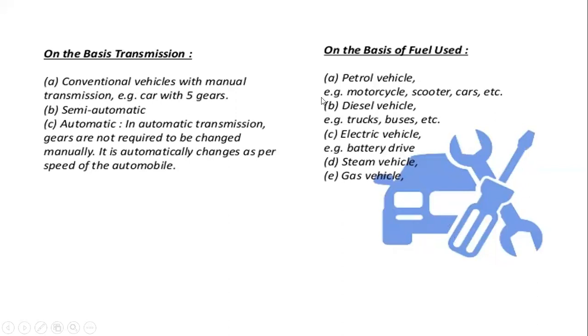On the basis of transmission: conventional vehicle with manual transmission, example car with 5 gears; semi-automatic; and automatic. On the basis of fuel, it is also divided: petrol vehicle, which is basically run by a petrol engine, example motorcycle, scooters, car, etc. Diesel vehicle, example truck, bus; electrical vehicle, battery driven; steam vehicle; and gas vehicle.